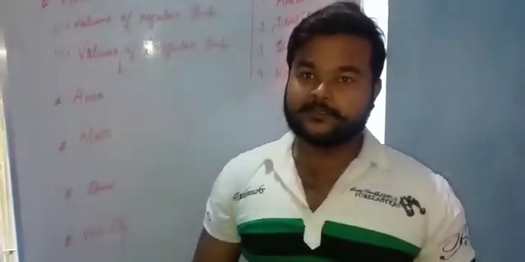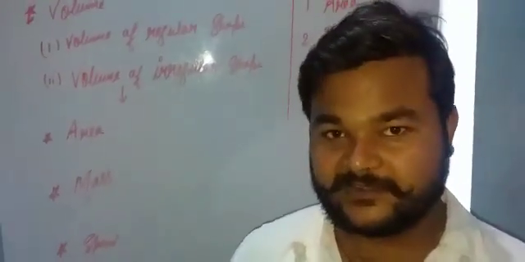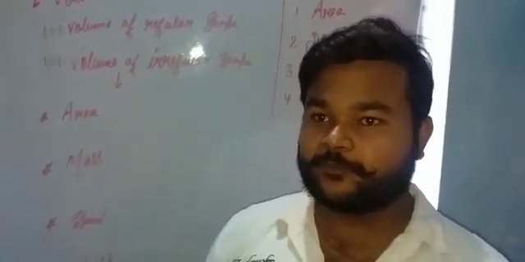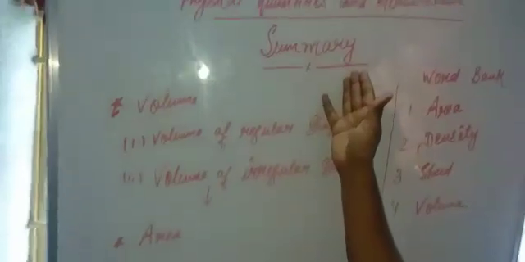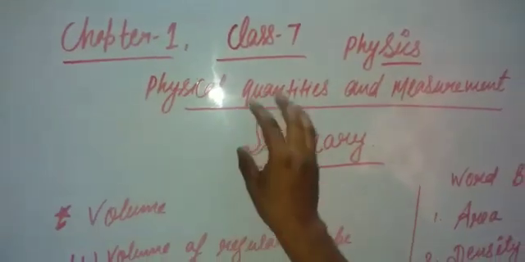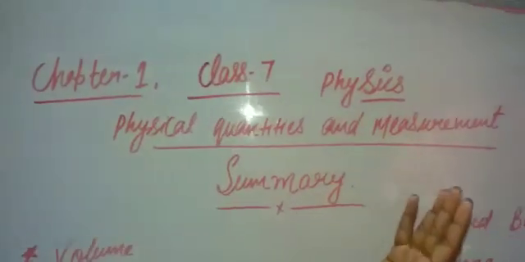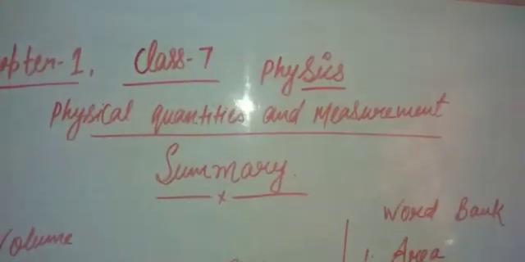We have completed our syllabus. So I summarize all the topics and all the chapters. This is the summary of chapter first of physics class 7, physical quantities and measurement.